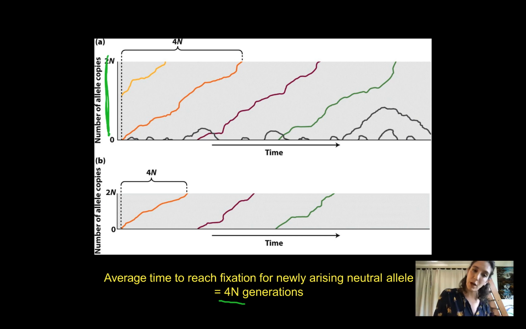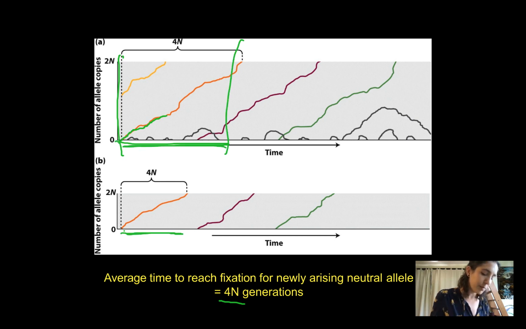The y-axis is much bigger. I'm assuming that's more individuals. This one down here in a small population, it only took this amount of time to become fixed in the population. But that same allele in a large population, it took this amount of time. So we're talking a pretty big difference.